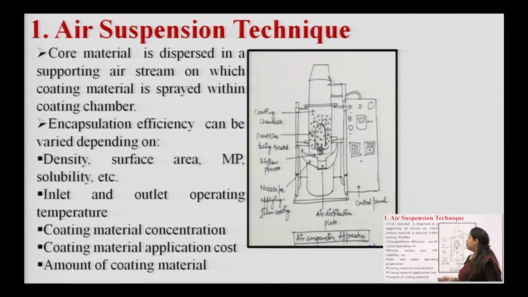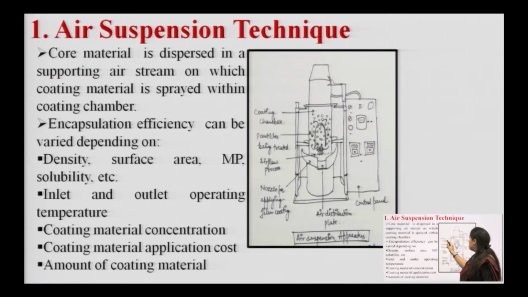Encapsulation efficiency can be varied depending on different parameters like density, surface area, melting point, solubility. Inlet and outlet operating temperatures also are factors to be considered. Coating material concentration, what concentration we are using in the manufacturing process, coating material application, the overall cost of the material which we are using, and the amount of coating material which we are using in the process.